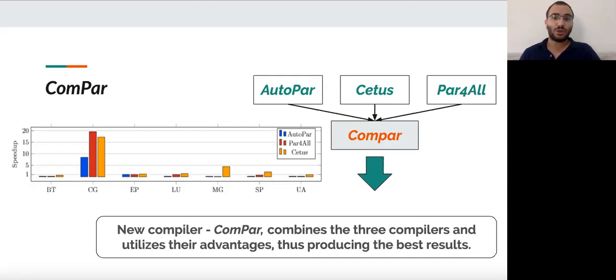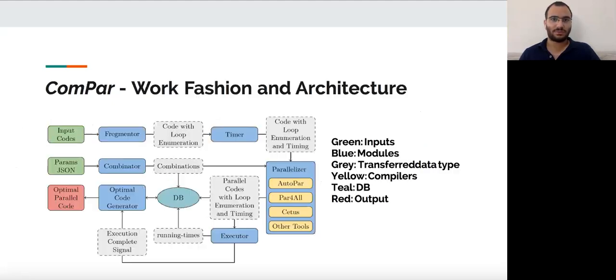Therefore, we created a new meta-compiler named ComPar that utilizes the advantages of the different compilers using code segmentation, fusion, and hyperparameter tuning in order to produce the best results out of all compilers.